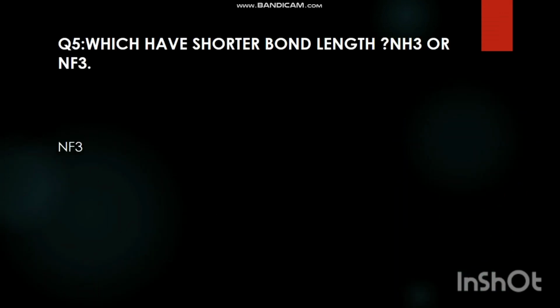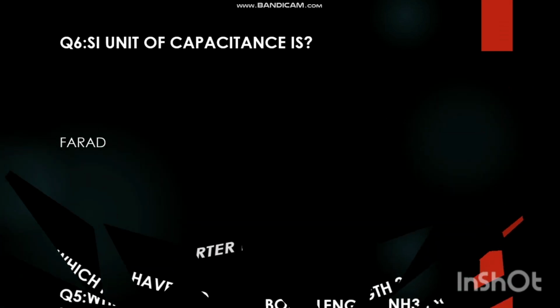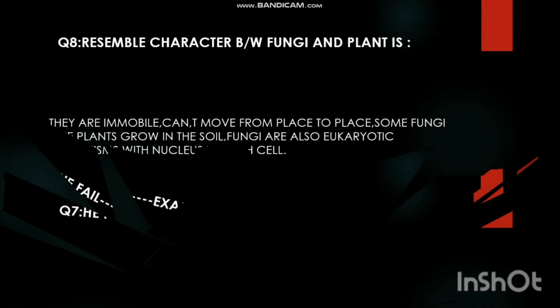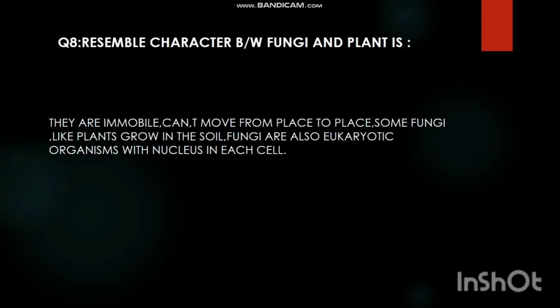Which has shorter bond length, NH3 or NF3? NF3. Unit of capacitance is farad. He failed in exams. Resembling character between fungi and plants is they are immobile, can't move from place to place. Some fungi like plants grow in the soil. Fungi are also eukaryotic organisms with nucleus in each cell.